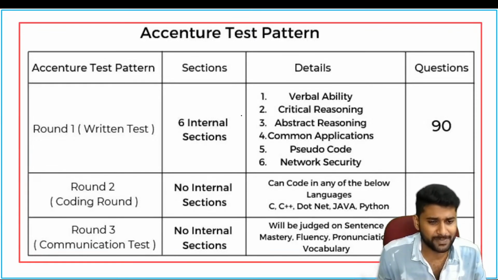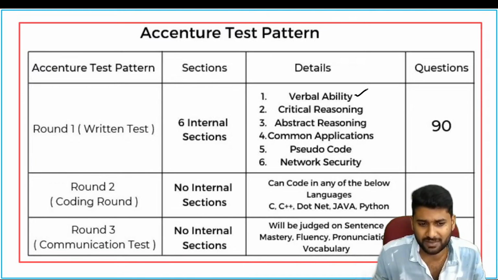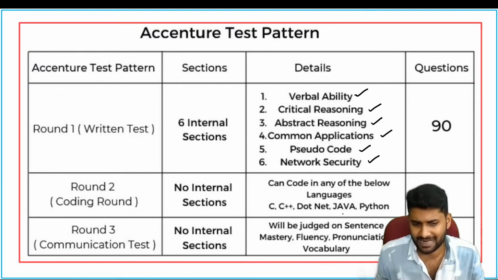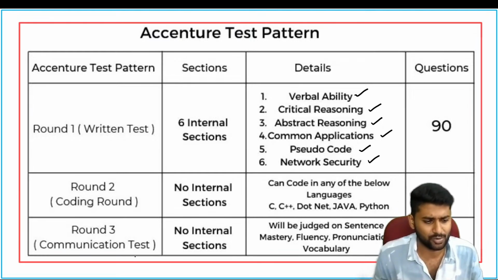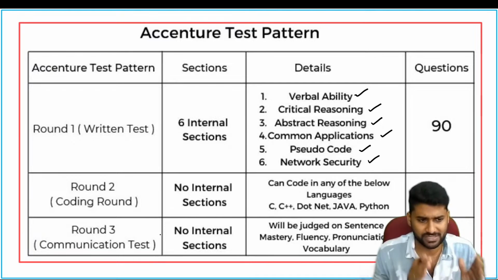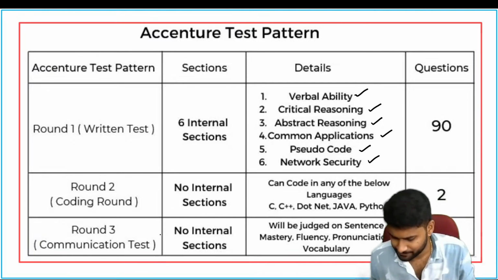Now see the test pattern again. In round one there are 6 internal sections: verbal ability, critical reasoning, abstract reasoning, common applications, pseudocode, and network security. Round 2 is a pure coding round with no internal sections, so you should focus on all these programming languages: C, C++, Java, .NET, and Python. Round 3 is a communication test. Hope you understand the test pattern for Accenture. Is it clear?